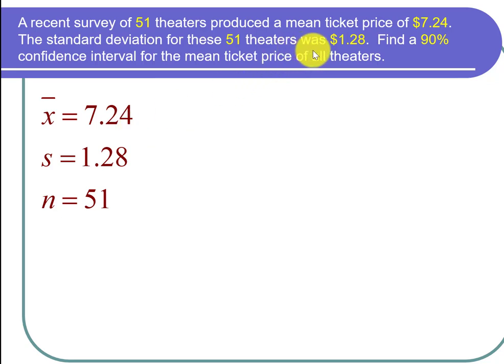And the standard deviation was $1.28, and that was for these 51 theaters, not for the entire population, but for the sample. So the sample standard deviation, S, is equal to 1.28. Now that I have this information, I can go right to my calculator.